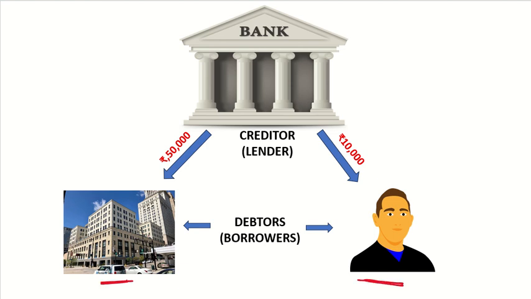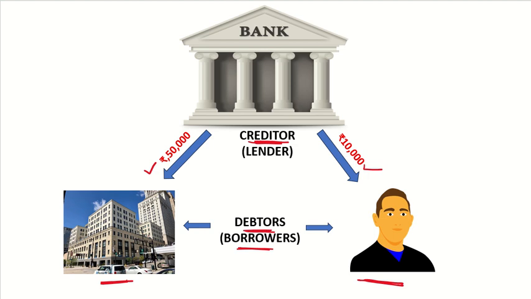Now suppose this bank is giving rupees 50,000 loan to a company and rupees 10,000 to an individual. Here the bank is lending the money, so this bank is known as a creditor because he is lending the money. And the receivers of the money, that is the borrowers, are known as the debtors. Why are they known as the debtors?